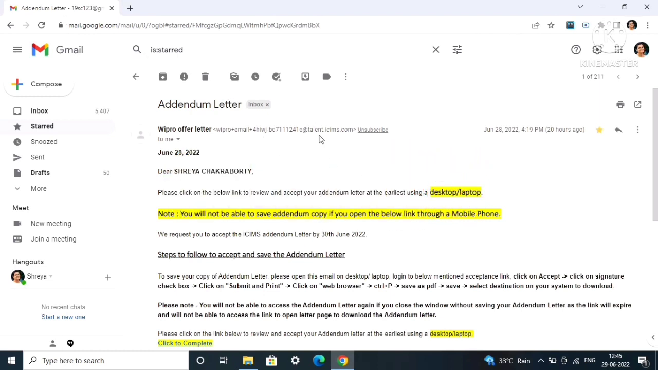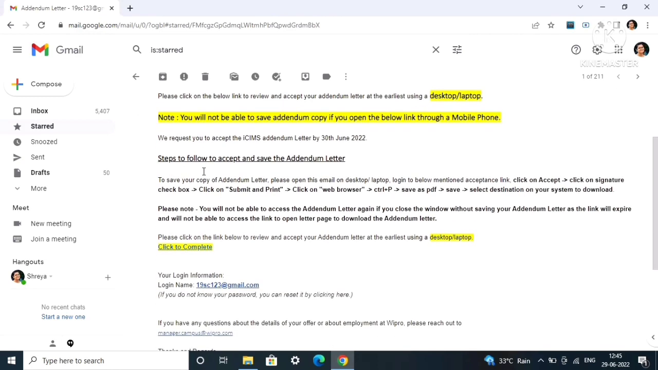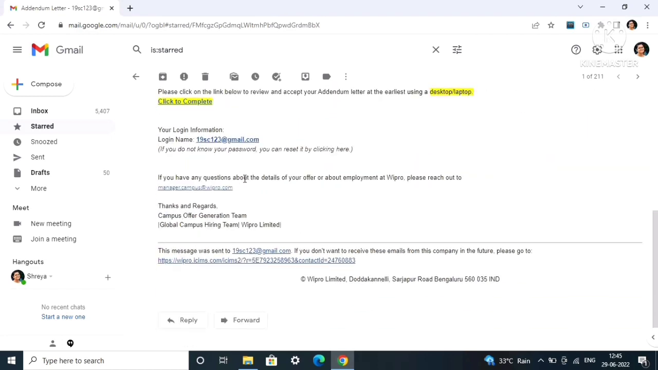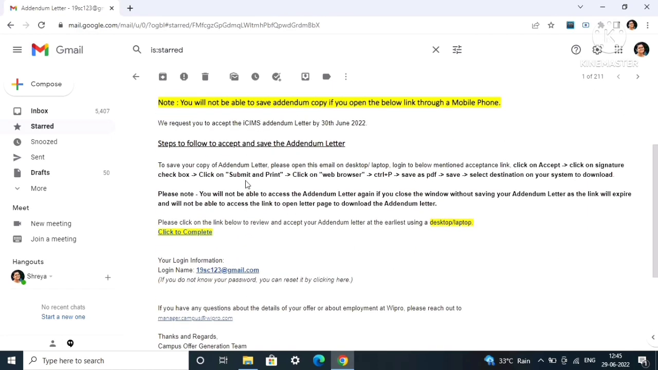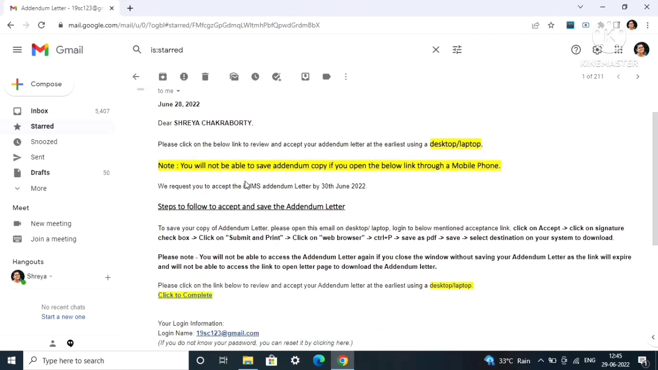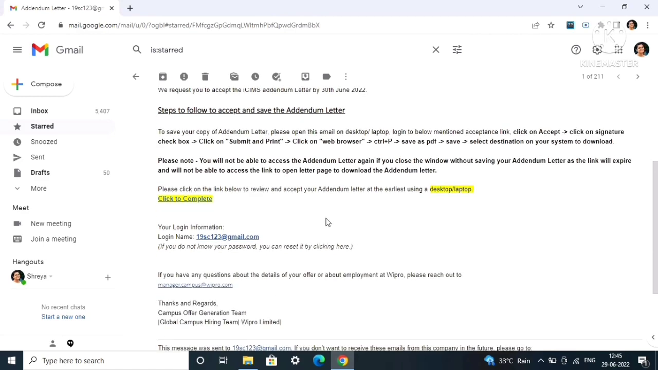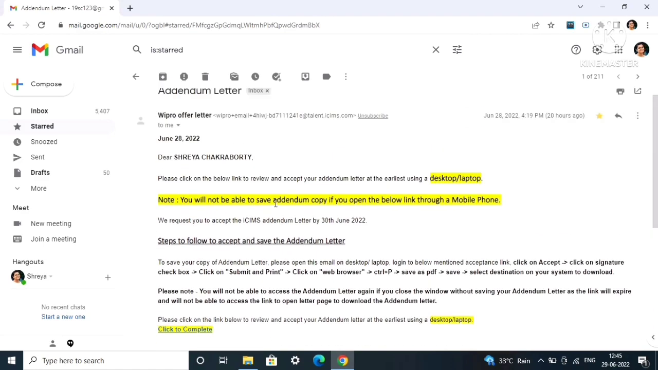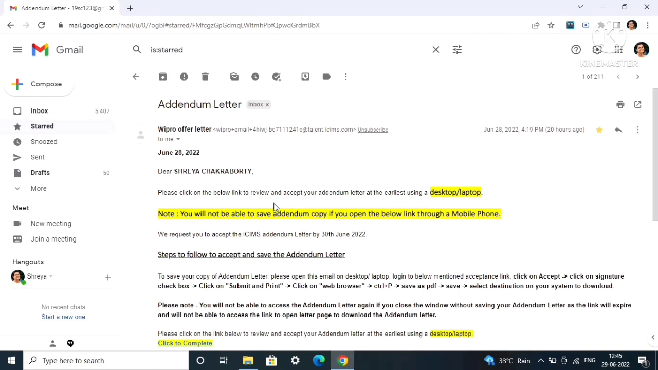So as you can see, this is the Wipro offer letter. One thing guys, I will make it clear that this addendum letter is not your joining letter, and no joining date or joining location will be mentioned in this addendum letter. It is just a confirmation letter. Also some of the points are there which I will show you. Those are points which are not mentioned in the offer letter you received after your interview. Many students are asking why my joining date or joining location is not mentioned. No, it will not be there.